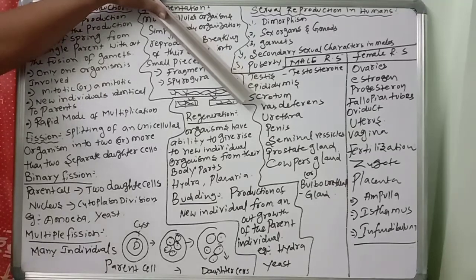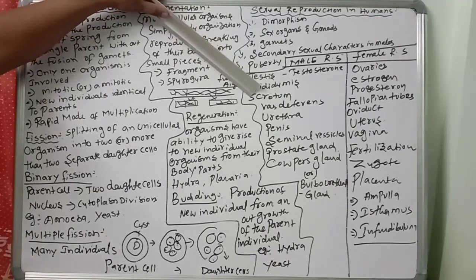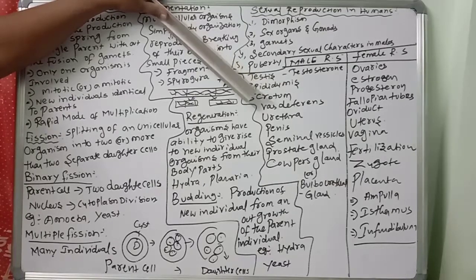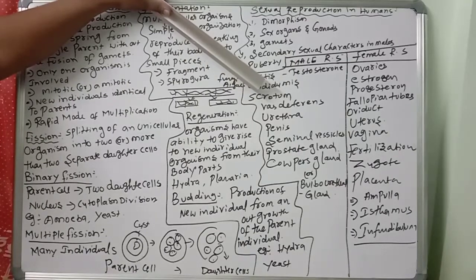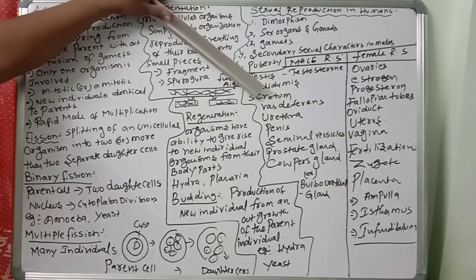Then the scrotum is a pouch of skin that hangs between the legs. It is divided internally into right and left scrotal sacs by a muscular partition. The two testes lie in the respective scrotal sacs. The scrotum is a thermoregulator, so compared with body temperature, it is 1 to 3 degrees centigrade less.